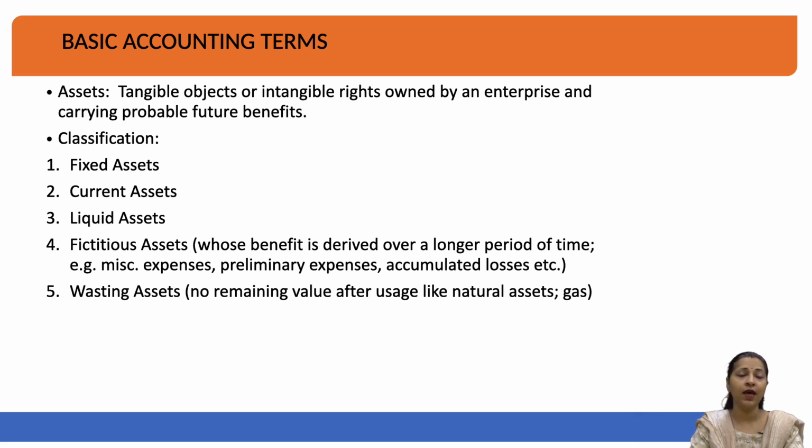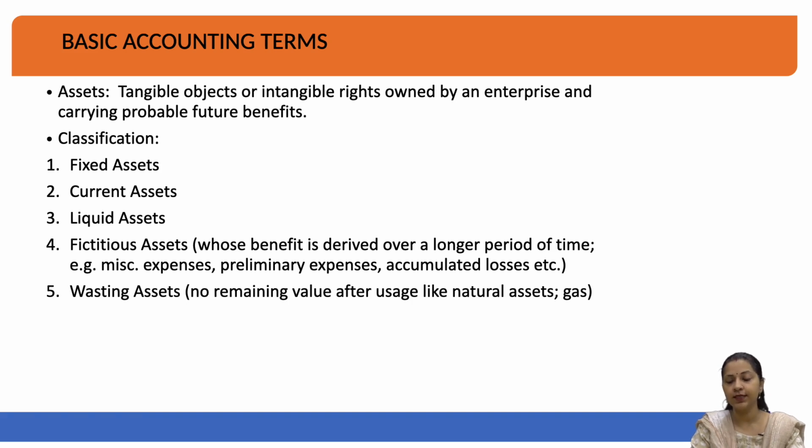The next asset here is wasting asset. When we talk about wasting asset, it is a category of those assets which you buy, purchase, and then it is sold off. When it is sold off, there is no remaining value. No remaining value means something like gas, oil, which you had as an asset, you procured it, you used it, and it is finished. So, that is a wasting asset.